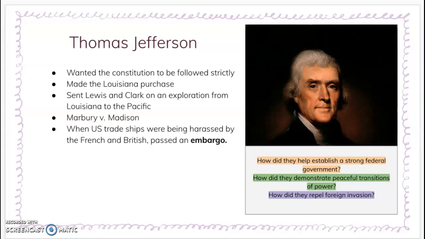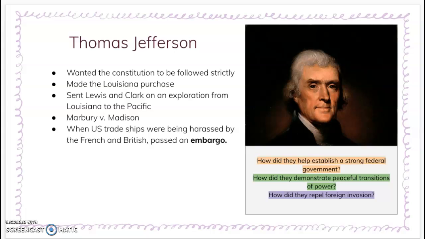Okay, so John Adams was unpopular largely due to his Alien and Sedition Acts. So after only one term, Thomas Jefferson was elected the third president of the United States. Jefferson held the belief that the federal government should only have powers explicitly outlined in the Constitution. However, despite this view, there were several times when he used his presidency to complete actions that were not discussed at all in the Constitution.